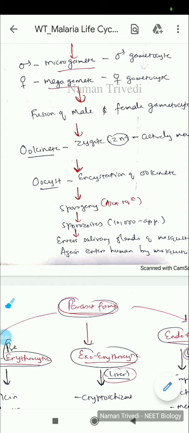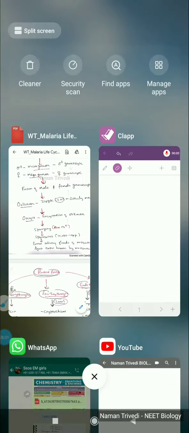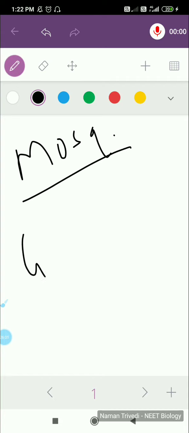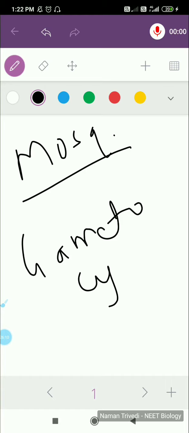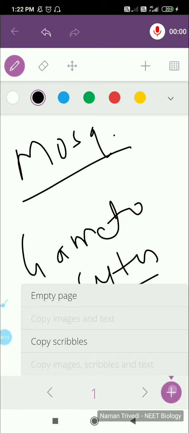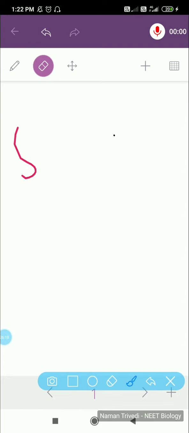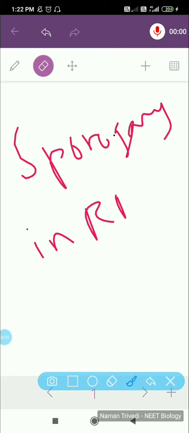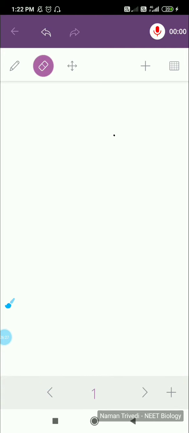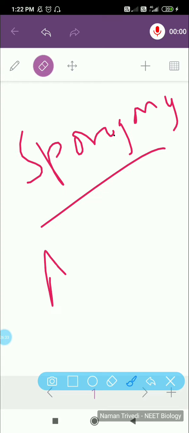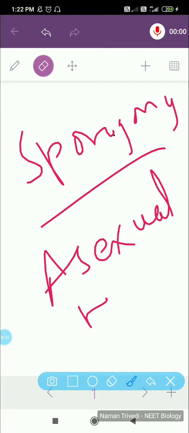The protective covering, if the zygote, as we call it oocyst, moving zygote is ookinete, formed by the combination of male and female gametes, okay. So just I'll tell you, in the mosquito what will happen. Everything I am discussing is about the mosquito. In the mosquito, gametocytes, or gamete producing cells, are produced by asexual reproduction. The sporogony had happened in human RBC. Now this sporogony is a kind of asexual reproduction. I am again repeating, it is asexual reproduction.